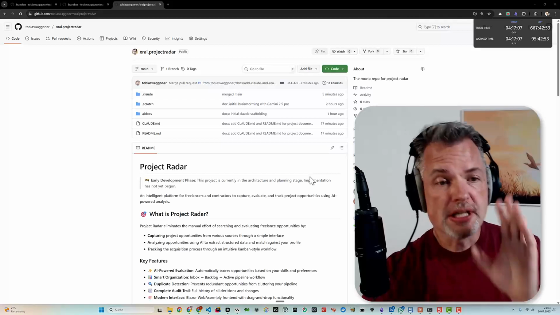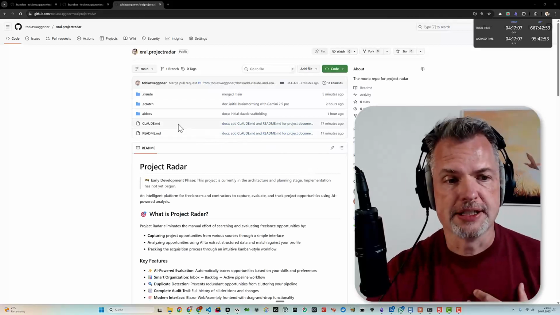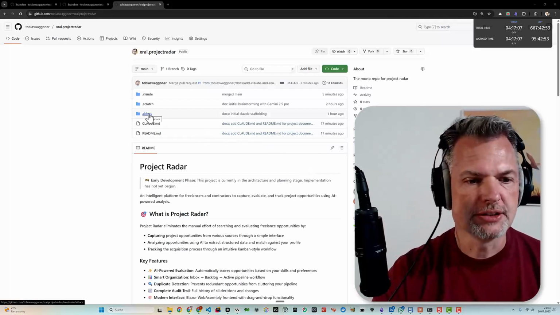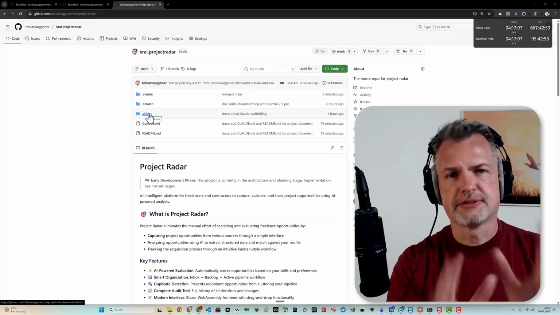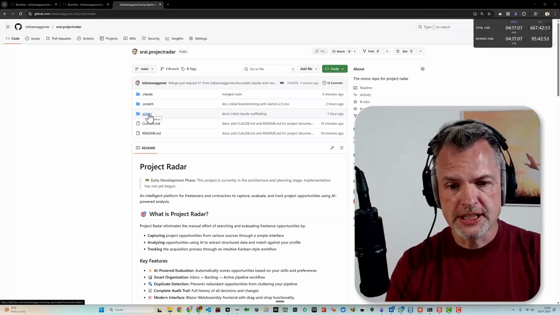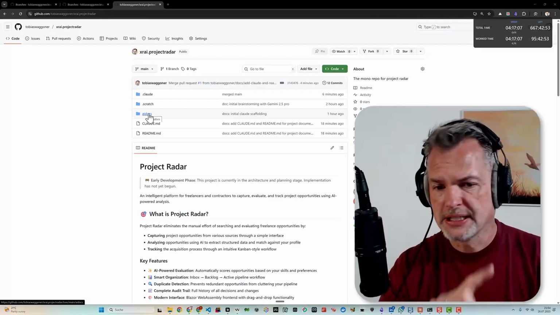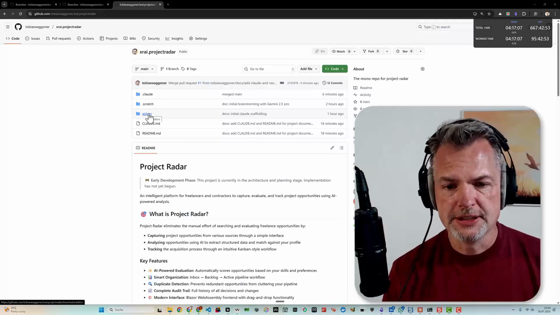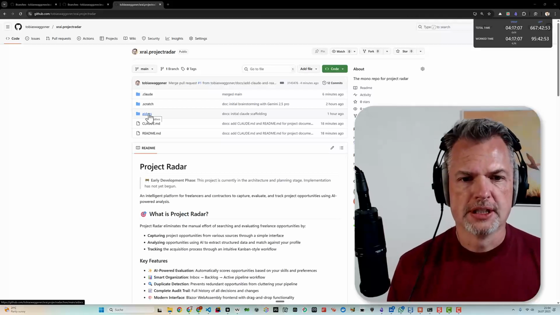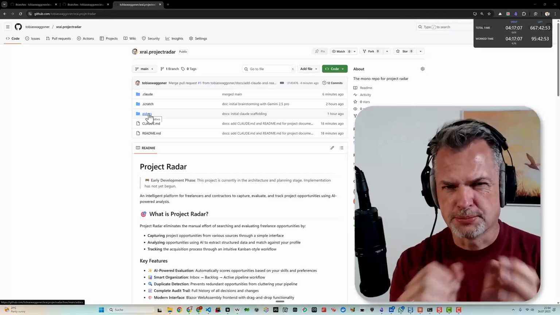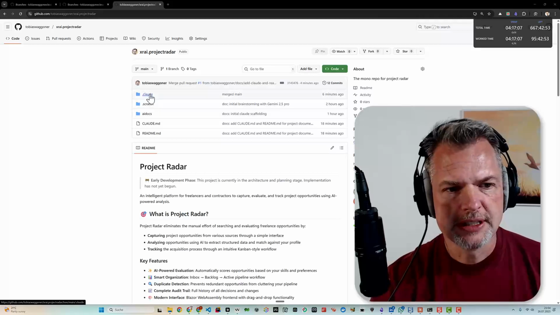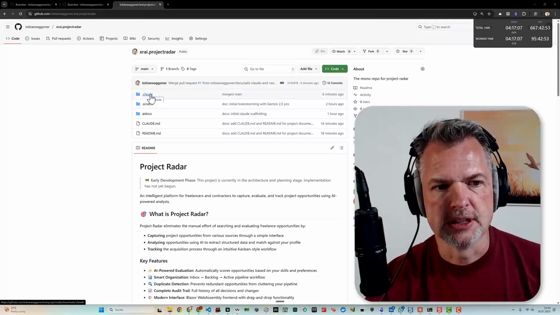Anyways, what I've done right now is mainly work on this folder, the AI docs. I had a lot of brainstorming with different AI tools. I deliberately switched between Gemini, Claude, and even OpenAI's ChatGPT for this initial phase of brainstorming back and forth. And I also started to configure Claude